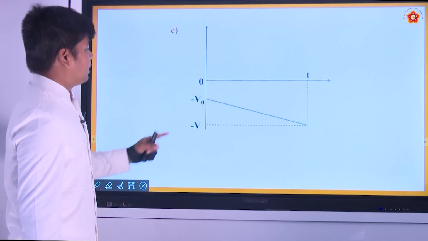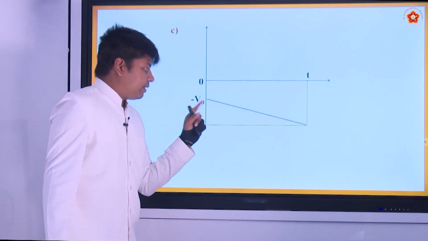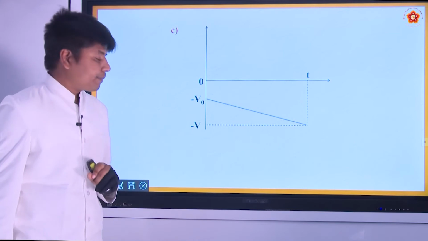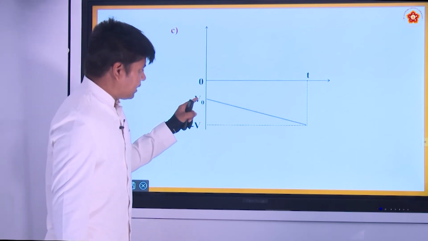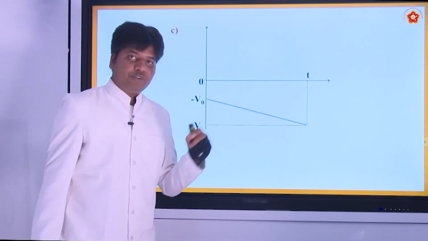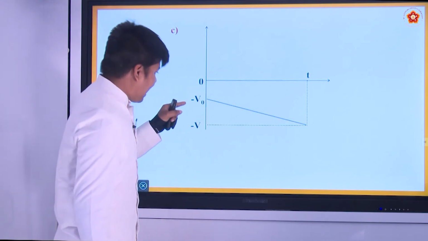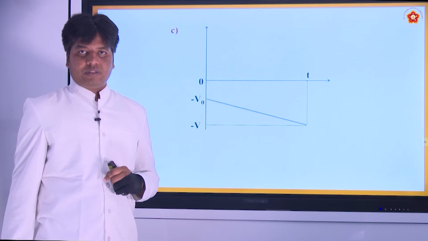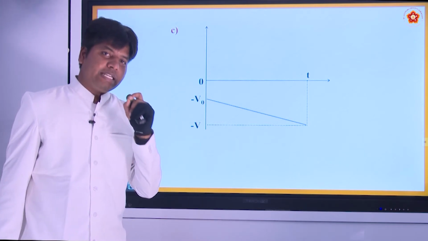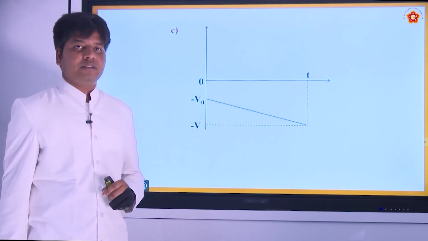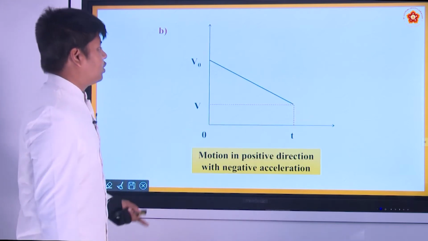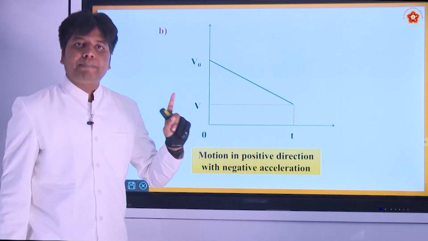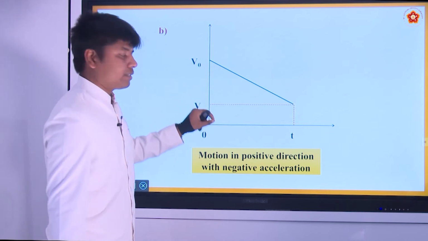Now you can see here what is happening. Here the velocity is in the negative direction and the acceleration is also negative. Now you see whether the speed is increasing or decreasing. In the previous example, speed is nothing but the magnitude of these points.